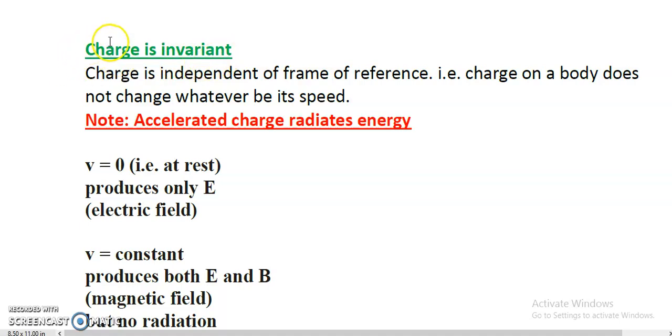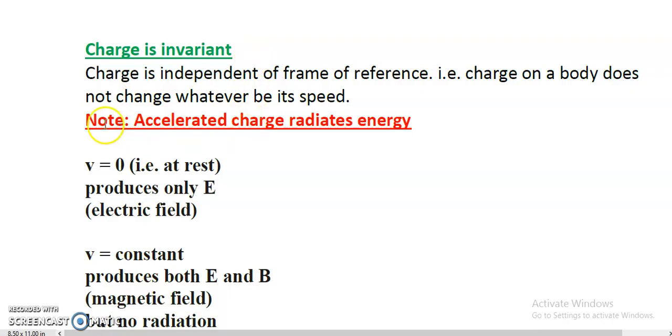And it is written here that charge is invariant. Both are the same thing, invariance of charge or charge is invariant. What is written? Charge is independent of frame of reference. That is, charge on a body does not change whatever be its speed. It means if the charged body is moving, whatever be the speed of the body, either the body was at rest or it is moving or it is being accelerated, in all conditions the charge on the body does not change. That is written over here, and that is called invariance of charge.